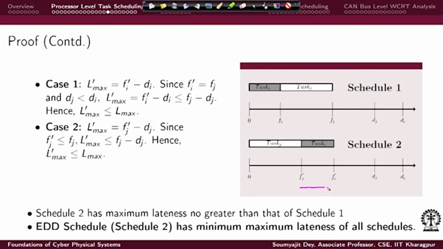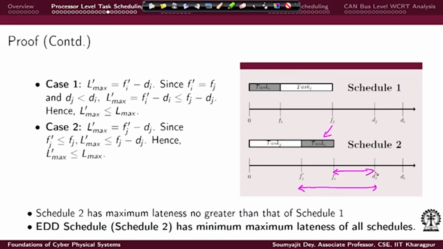If you take that one, then this is your maximum lateness L prime max. Now, we know one thing: fj prime is less than or equal to fj, because fj prime is here and fj is here. So, I can always replace fj prime with fj. Then if I consider this interval fj minus dj, this again is the smaller interval, smaller in magnitude.